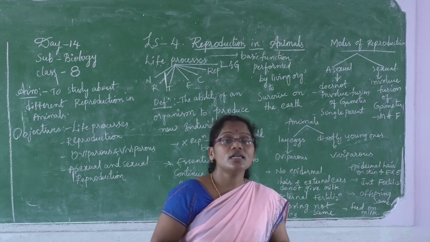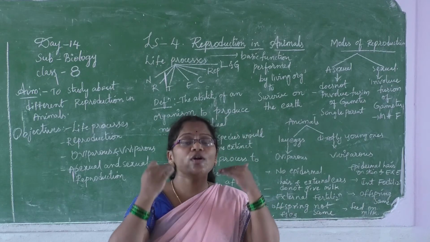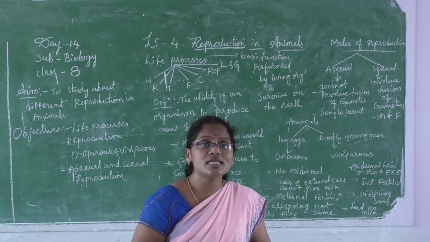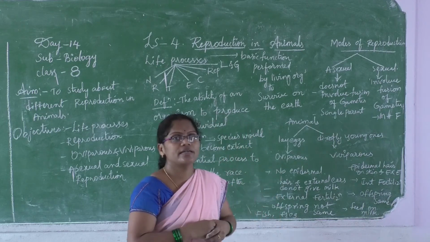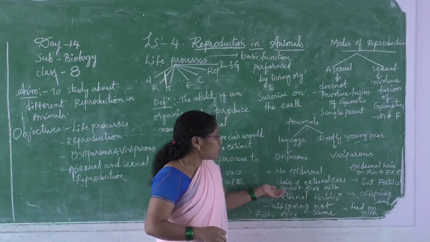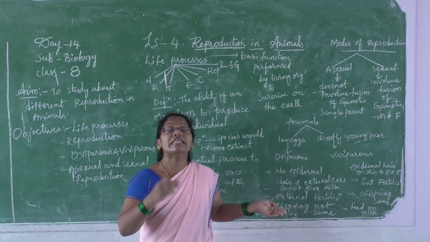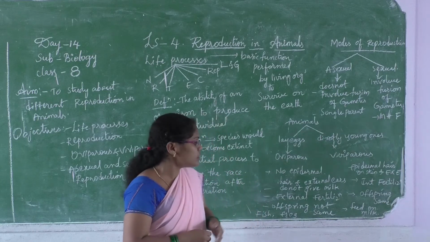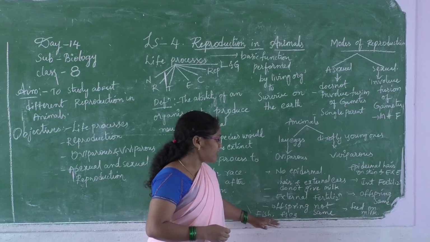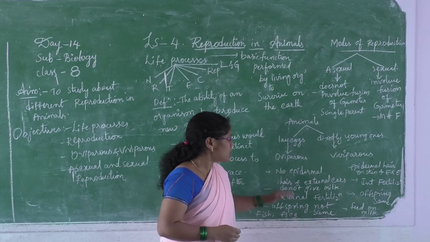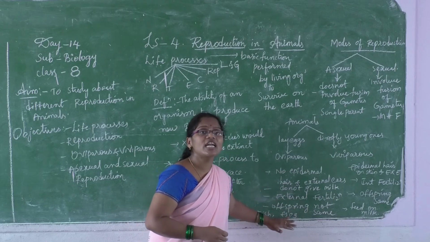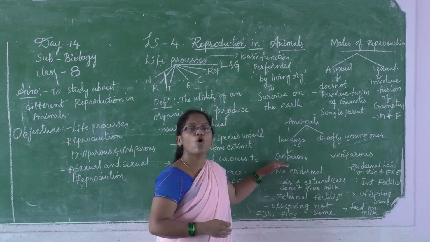Offsprings are not the same. Offspring means the new individual produced by oviparous animals is not the same as the parent. These animals do not give milk. They do not feed their young ones. For example, you can take fish, frog, and so on.